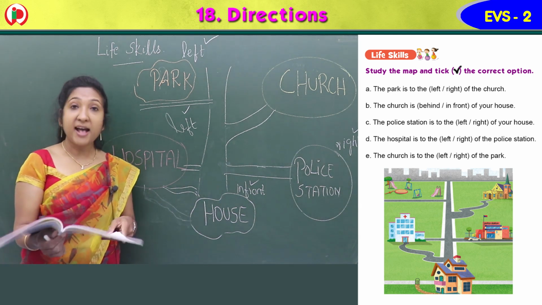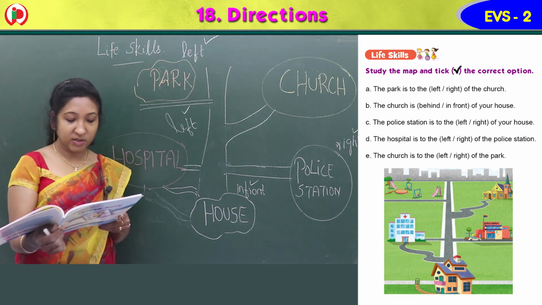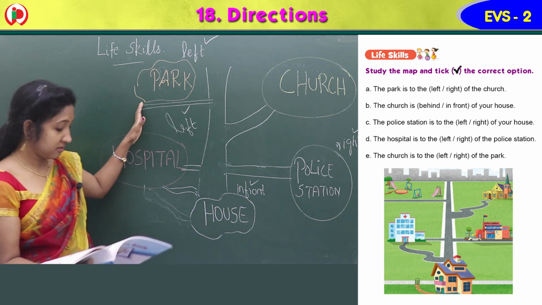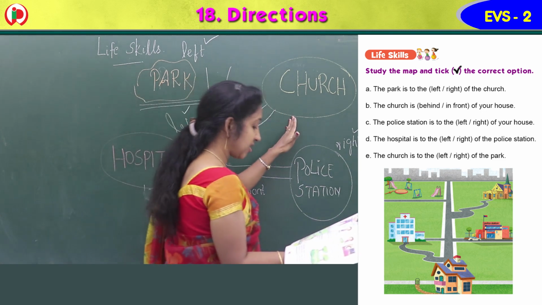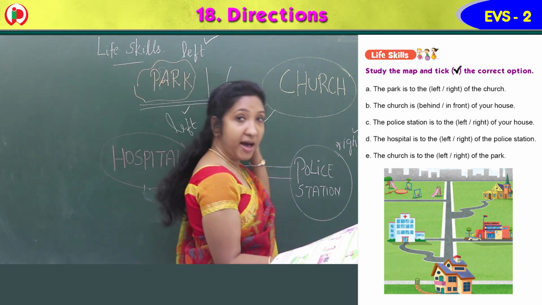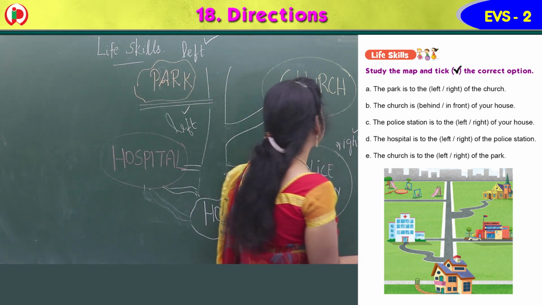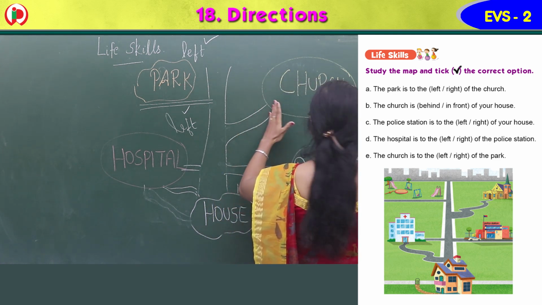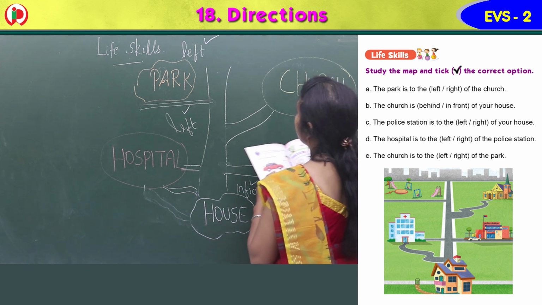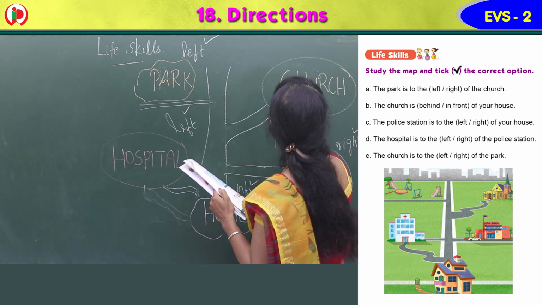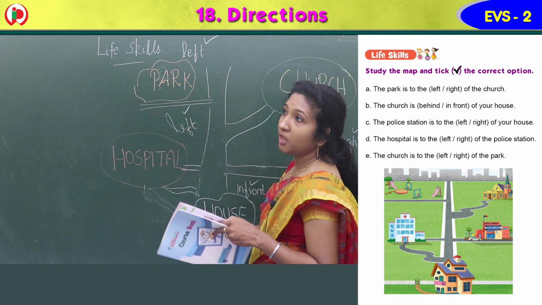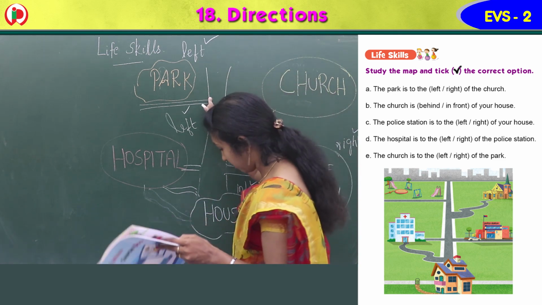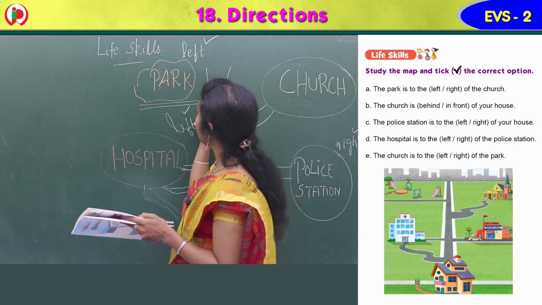Then the last one, the church is to the left or right of the park. Where is the church compared to the park? Church is to the dash side of the park. So where should you be? You should be in the park actually, not in the church.